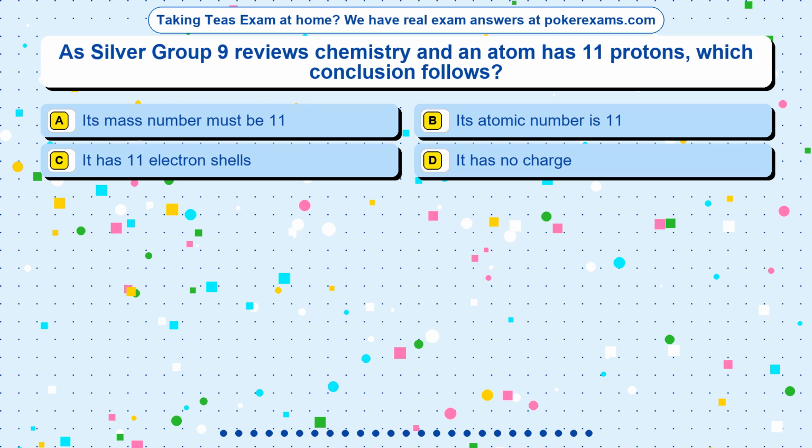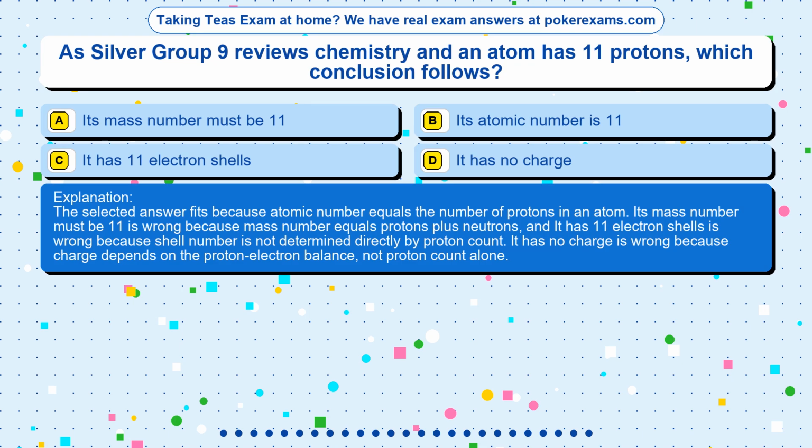The correct answer is option. The selected answer fits because atomic number equals the number of protons in an atom. Its mass number must be 11 is wrong because mass number equals protons plus neutrons, and it has 11 electron shells is wrong because shell number is not determined directly by proton count. It has no charge is wrong because charge depends on the proton-electron balance, not proton count alone.